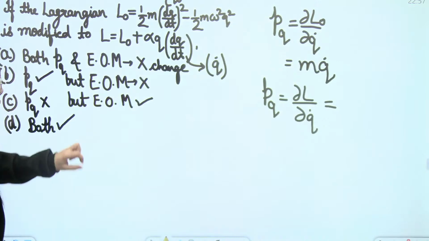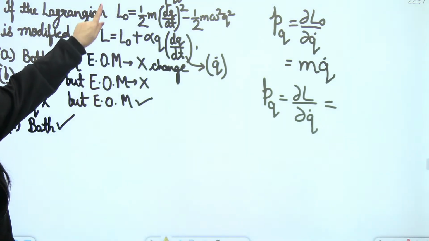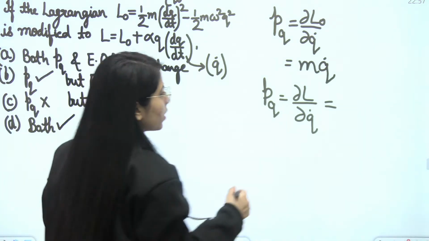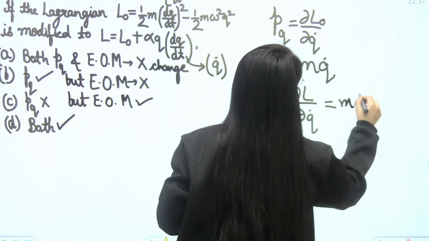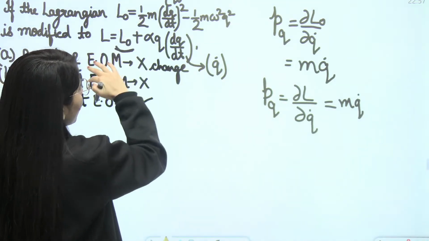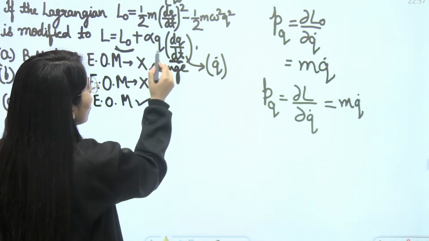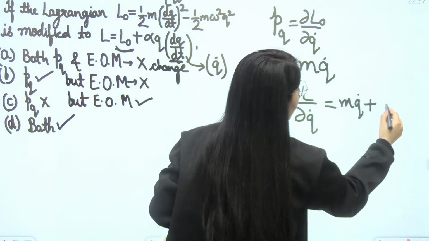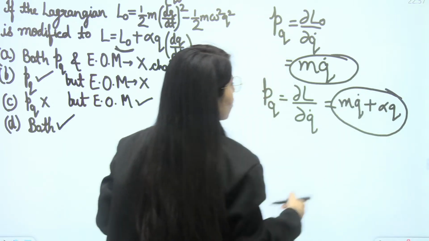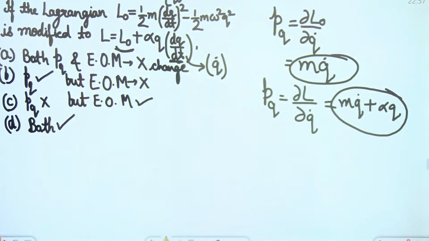L naught will give us MQ dot. What about the second one? Because L naught is involved here, from there we got MQ dot. Q dot is also here, so we will get alpha Q plus alpha Q. Is it the same? No, it is changed. So in this case we can say PQ is not the same. When PQ is not the same, it means PQ changes.